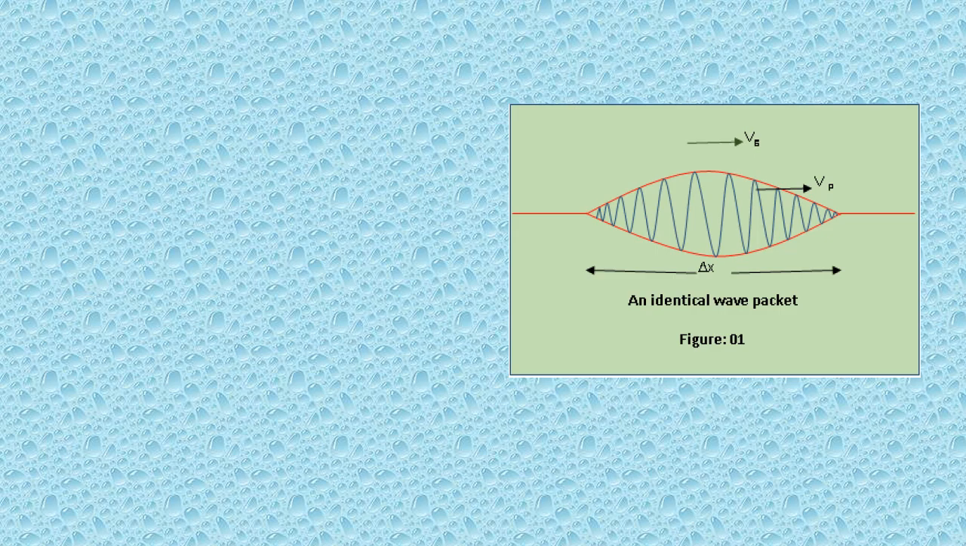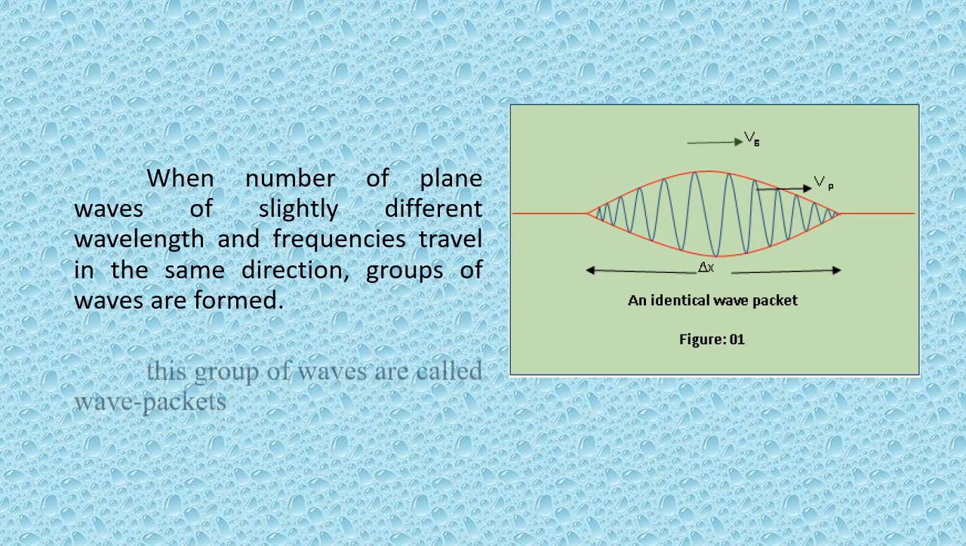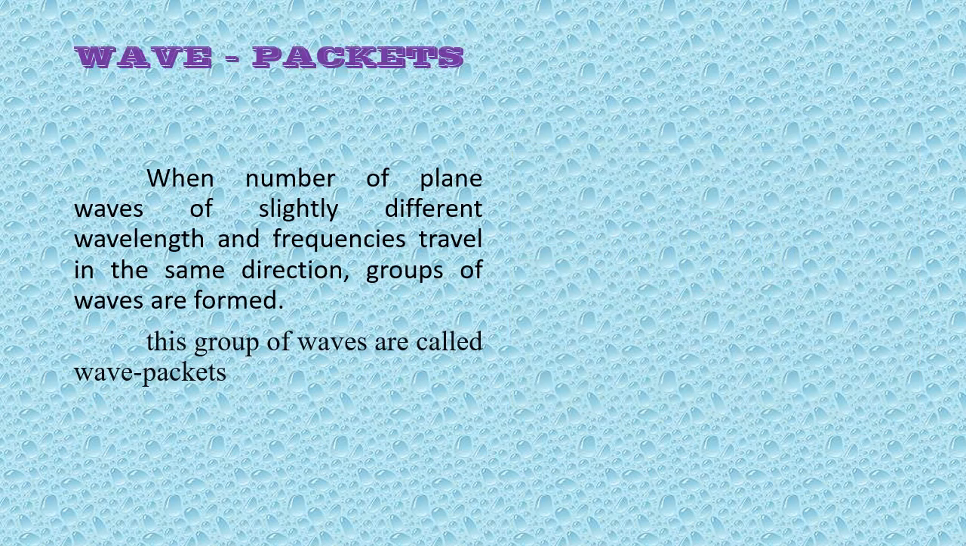Next, what is meant by wave packet? When a number of plane waves of slightly different wavelengths and frequencies travel in the same direction, a group of waves is formed. These groups of waves are called wave packets.